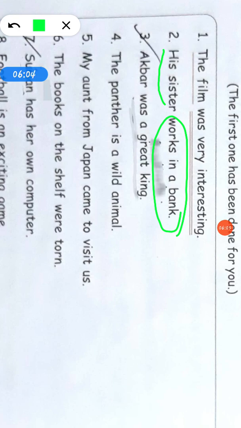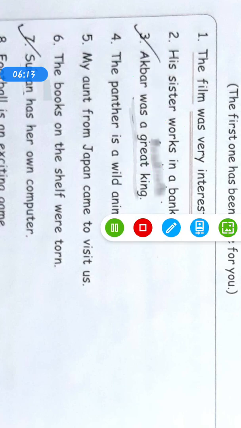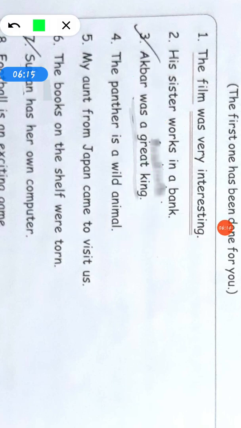Akbar was a great king. Akbar is a subject and was a great king is a predicate. The panther is a wild animal. So in this sentence, the panther is subject and is a wild animal is predicate.